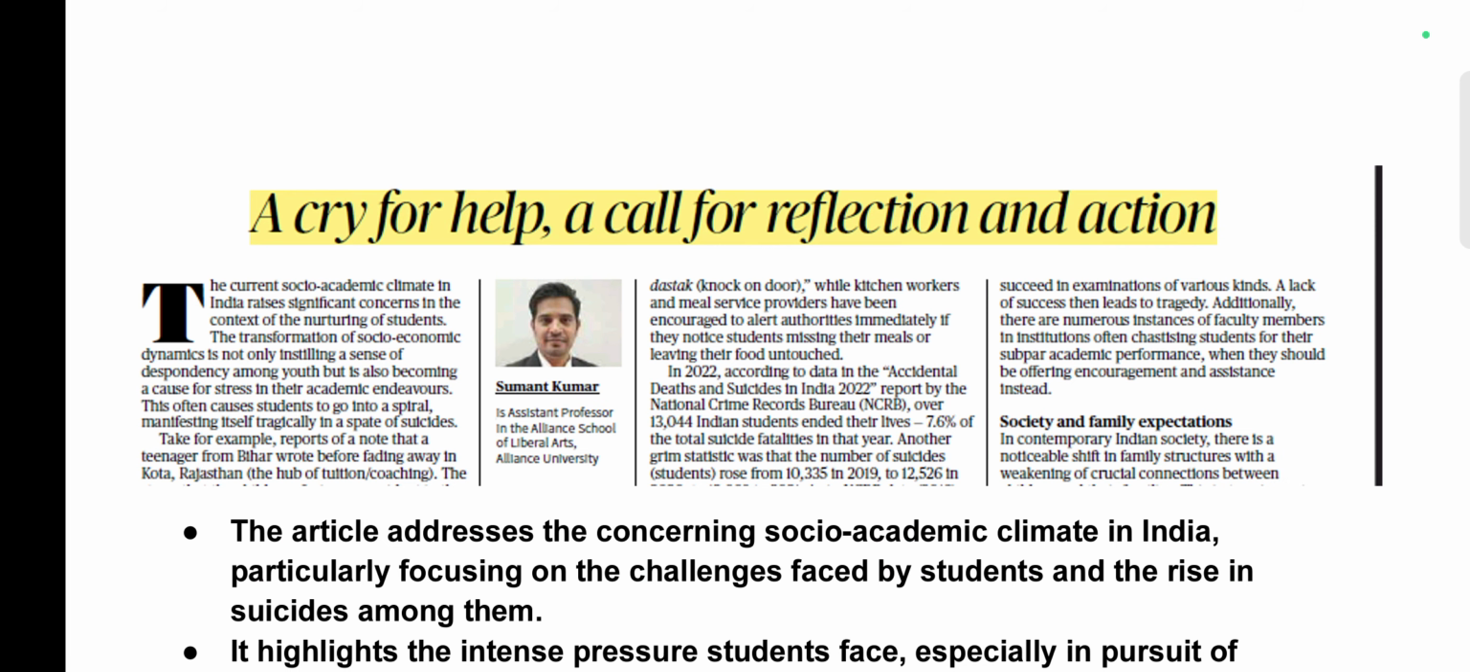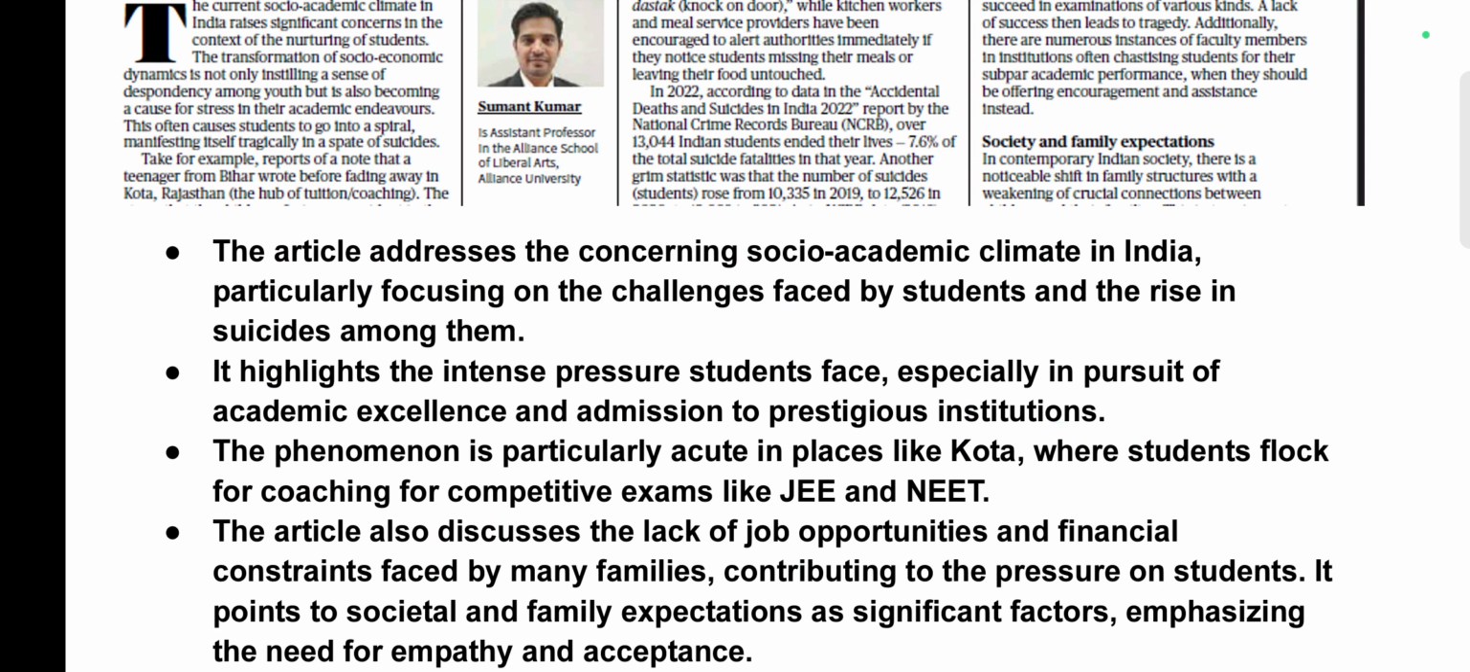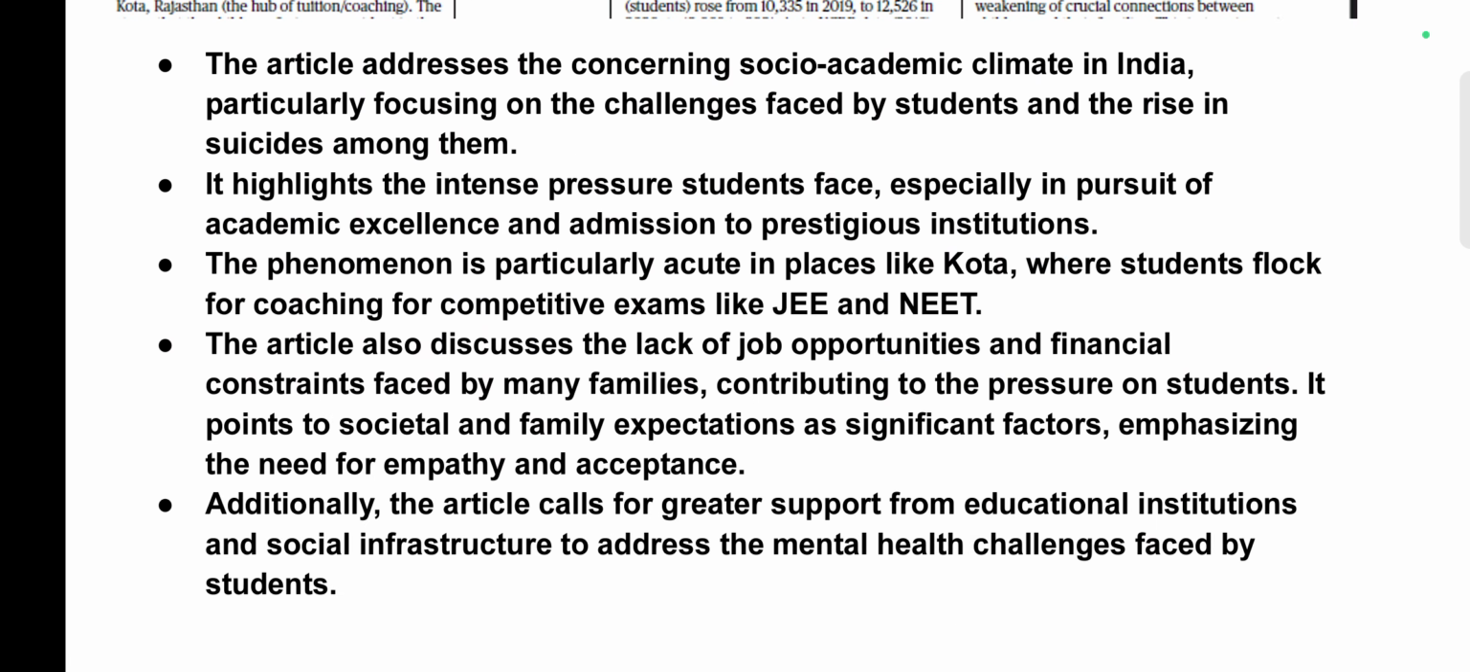Next is A Cry for Help, a Call for Reflection and Action. This article talks about the concerning socio-academic climate in India, particularly focusing on the challenges faced by youth and the rise in suicides among them. Students want to get into competitive exams like JEE and NEET, but due to mental pressure, they commit suicide, especially in places like Kota. The article says that lack of job opportunities and financial constraints faced by many families also contribute to the pressure on students.